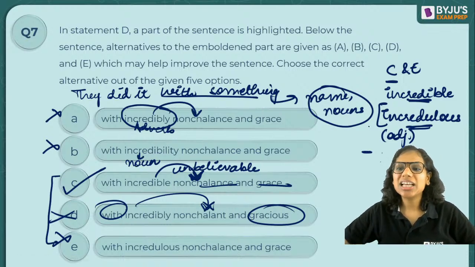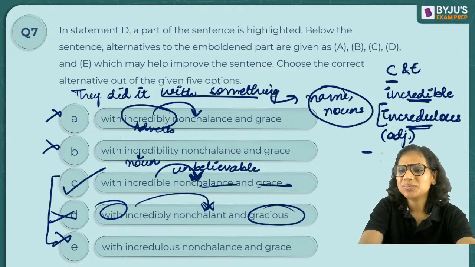Okay. Nonchalance. Who will tell me the meaning? We've done this word. Nonchalance. Yes. Who will tell me?